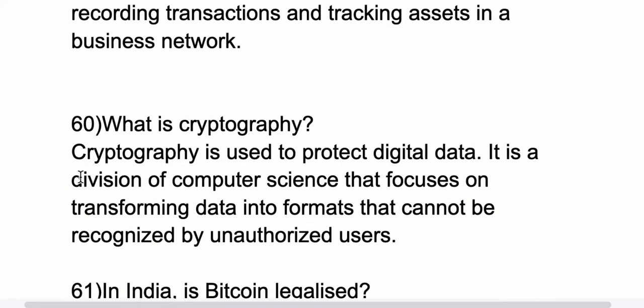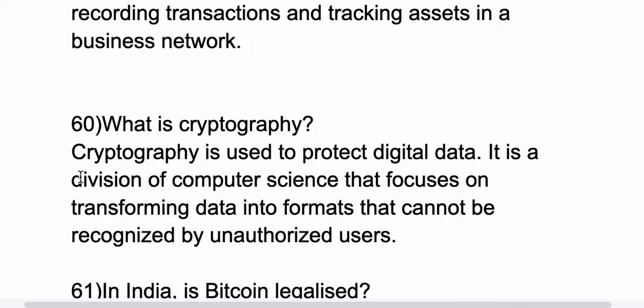Now 60th question, what is cryptography? So cryptography is used to protect digital data. It is a division of computer science that focuses on transforming data into formats that cannot be recognized by unauthorized users. So cryptography is used in the digital currency. Why in digital currency? Because for digital currency protection is needed, and for that protection cryptography is needed.